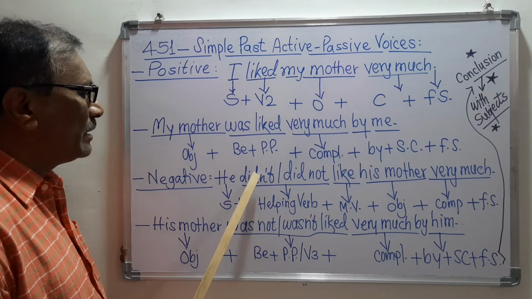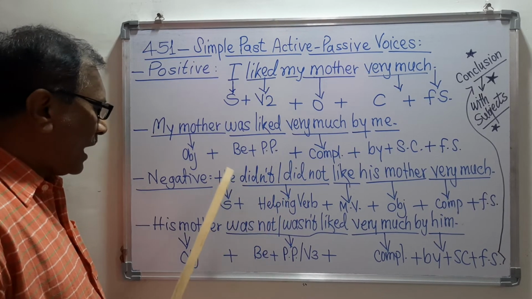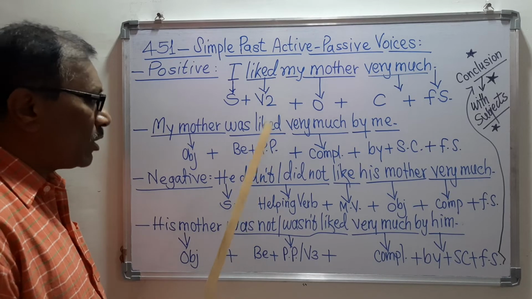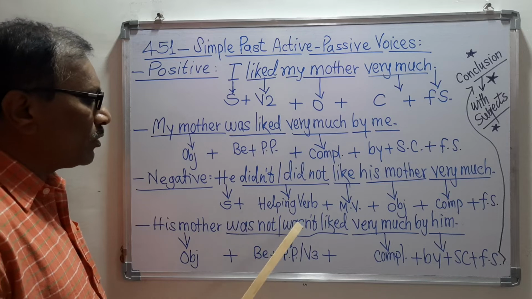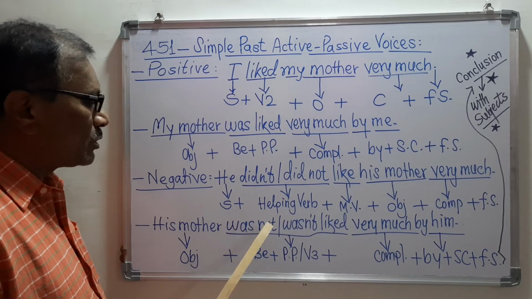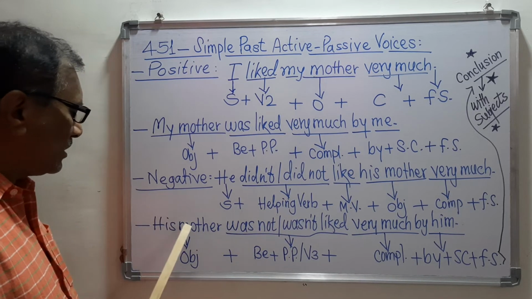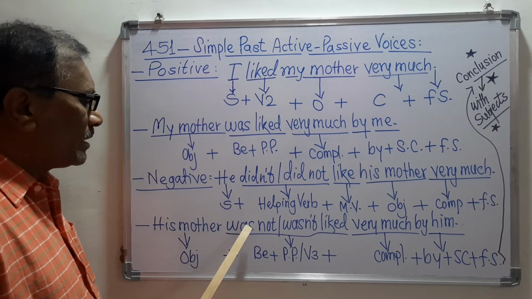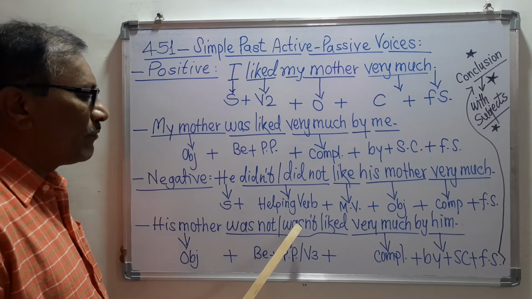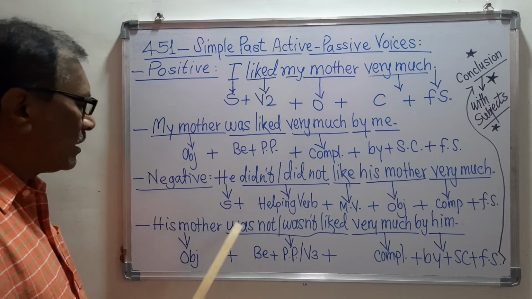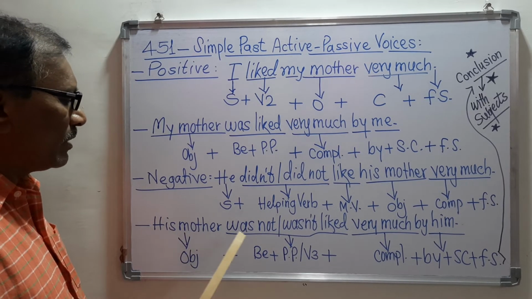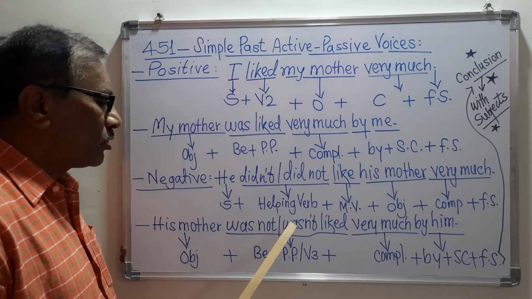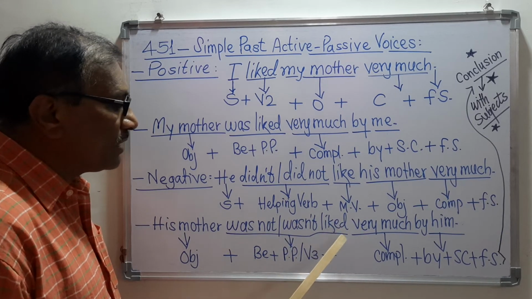If there is the didn't or did not in the active voice of the negative sense of the simple past tense, then we take here was not or wasn't, were not or weren't, because if this object is plural, here is taken were not or weren't. So we have taken here was not or wasn't because his mother is singular. Then we have taken here the PP.